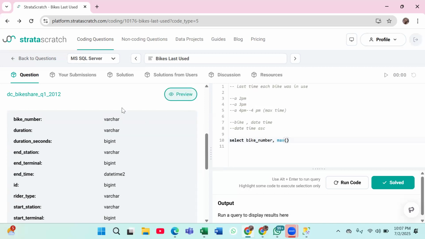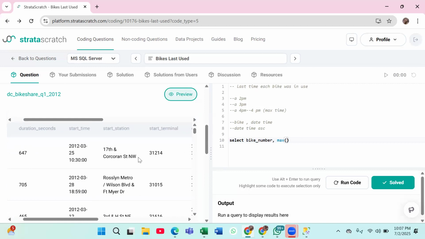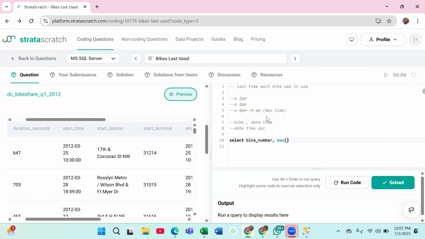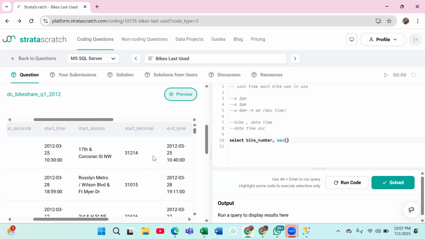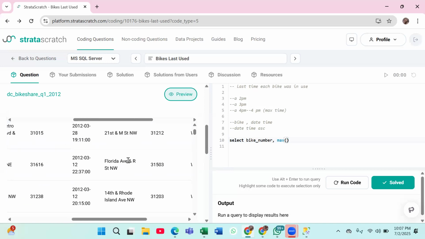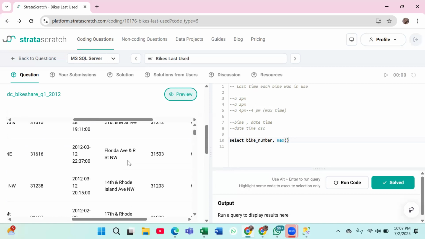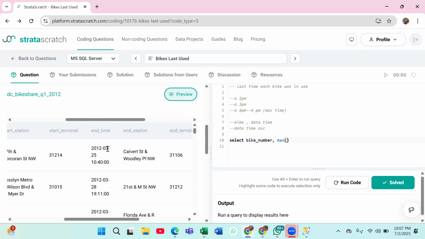Let me see what columns I have: duration, start time, end time. The last time the bike was in use should be the end time, because it is the last time it is used. Yes, you're correct about that.